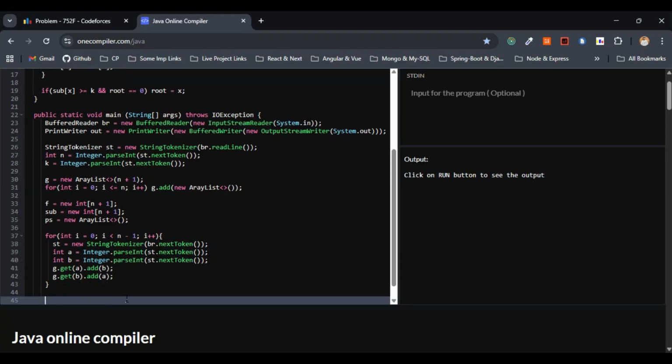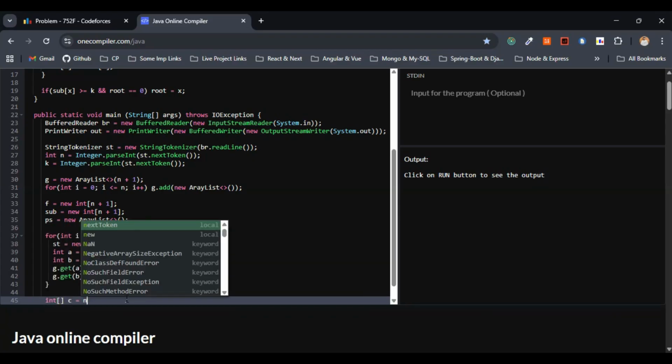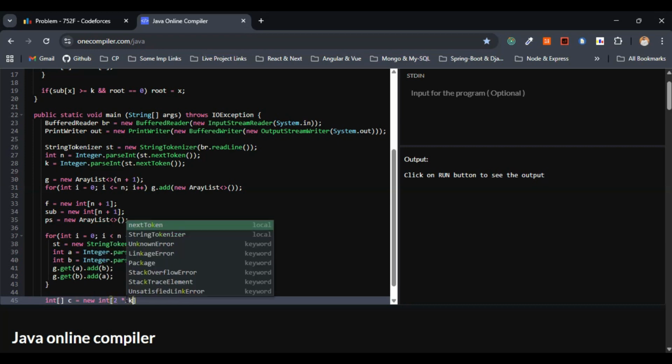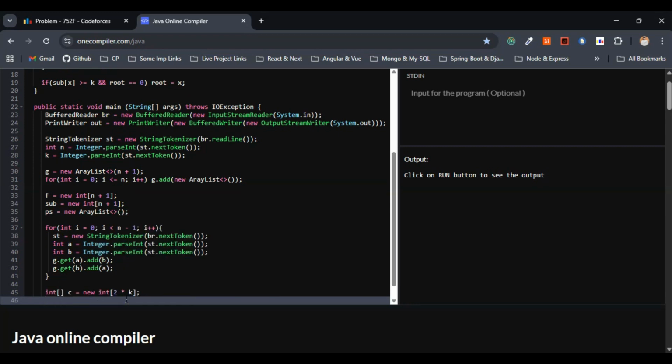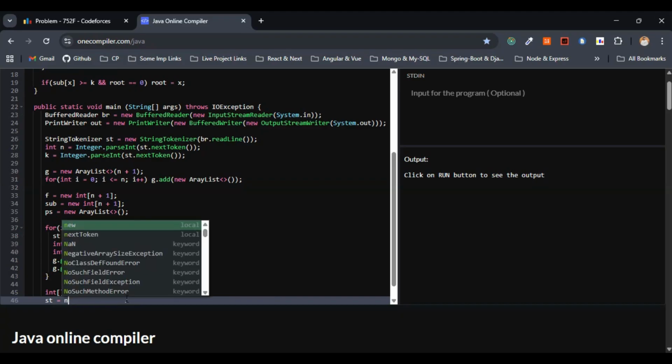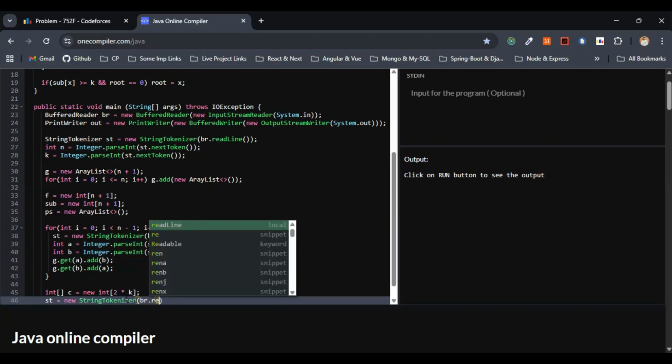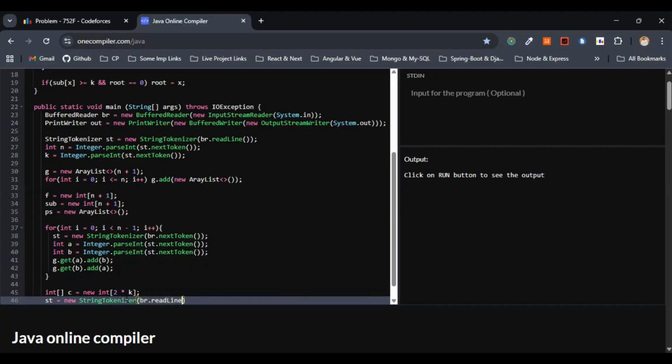Now we are left with certain steps only, right? So now we have to read the 2k special hometowns. So I'll just consider the variable c and let me assign this one to new int of size 2 into k. This is fine. StringTokenizer equals new StringTokenizer of bufferedReader.readLine.